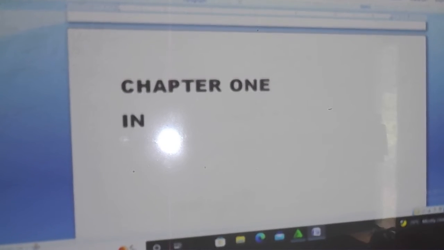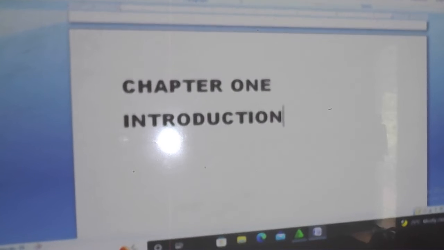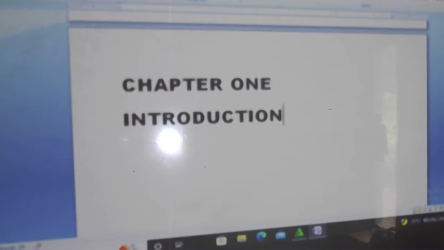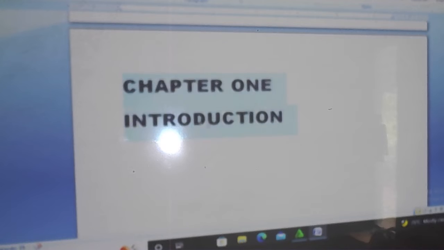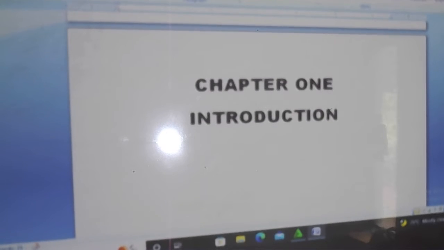to write your background of the study, you come down by saying Chapter 1 first. Chapter 1, introduction. Then it will be at the center. You move it to the center of the page. When it's at the center of the page, you can see. Now, you come to the left hand side and write background of the study.